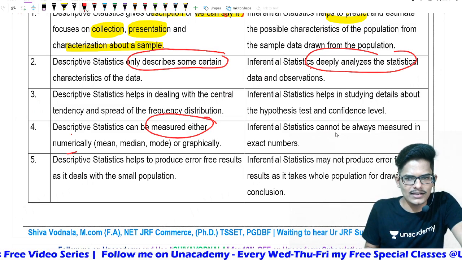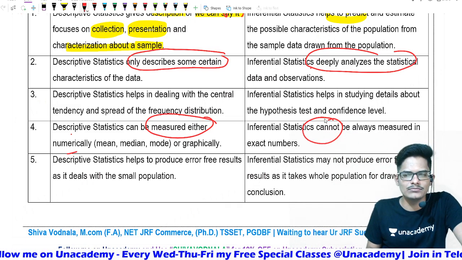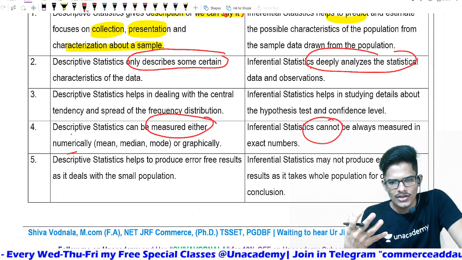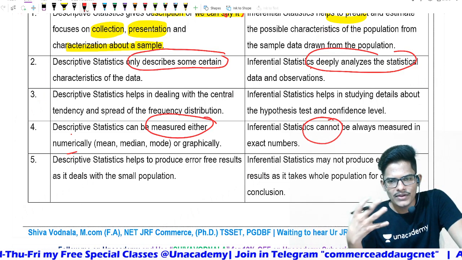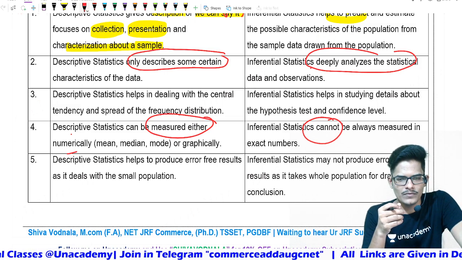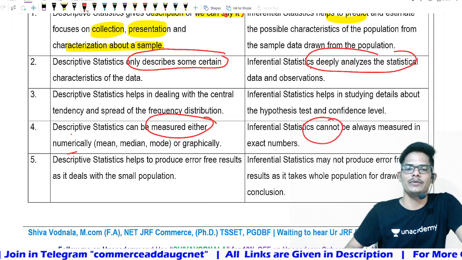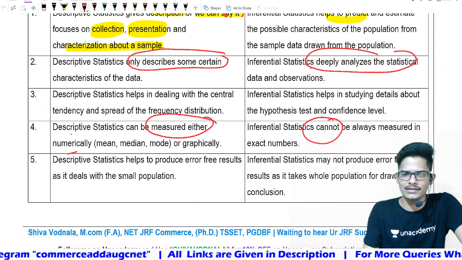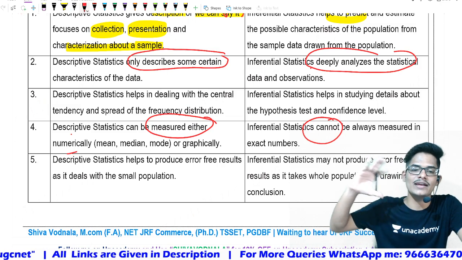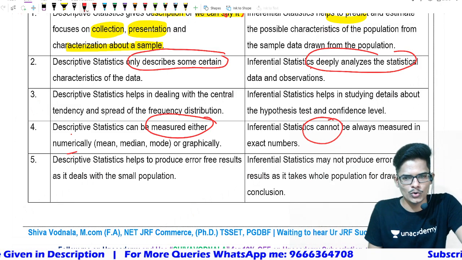Now, inferential statistics cannot always be measured in exact numbers. If we compare with numbers, then we can state the conclusion in numbers. If you don't compare in numbers, then the conclusion will also be in a qualitative form, which is not in numbers. Obviously, that is why a conclusion may not always be in numerical form or exact number. There will be no true zero.